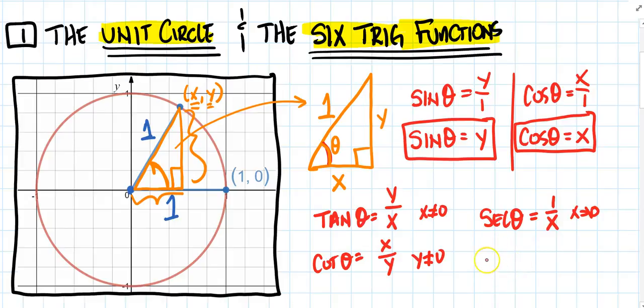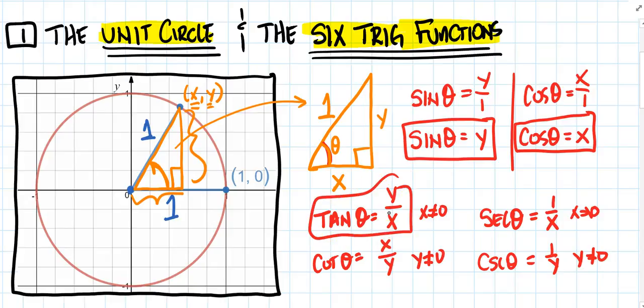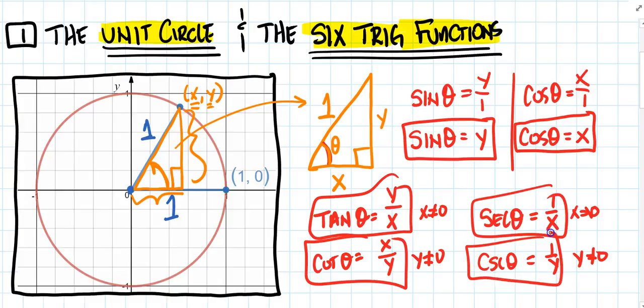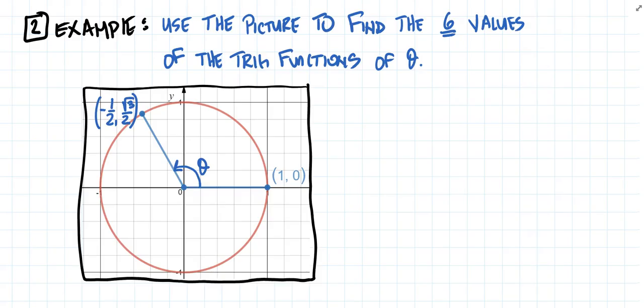And then, of course, finally, I can talk about the cosecant of theta, which is the reciprocal to sine, so that's 1 over y. So this happens where y is not equal to 0. So now I have a new way of talking about every x, y coordinate point in terms of its trig function: sine, cosine, tangent, cotangent, secant, and cosecant.